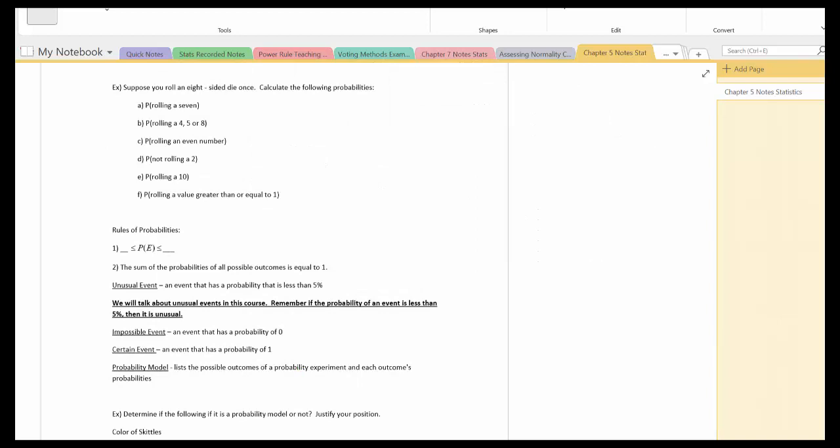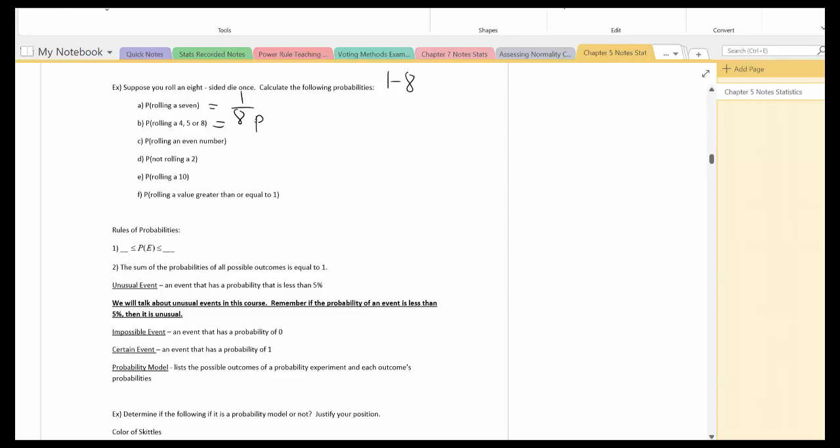Okay, let's take a look at an example. So suppose you roll an 8-sided die once. Calculate the following probabilities. So remember, we've already done the sample space. We know that's going to be 1 through 8. So there's 8 different possible numbers that I could get. Well, the probability of rolling a 7, well, there's one 7 on an 8-sided die out of 8. There's the probability.